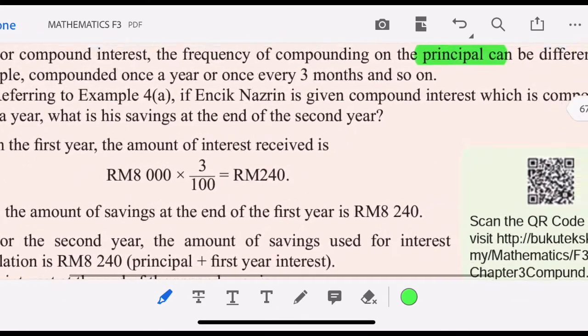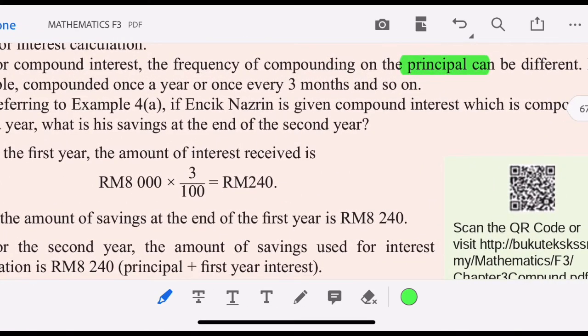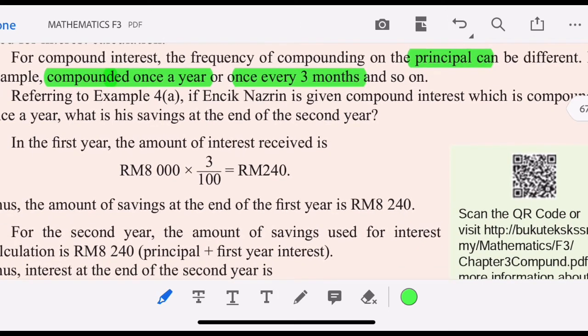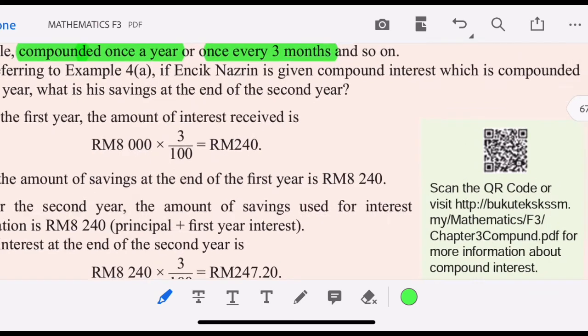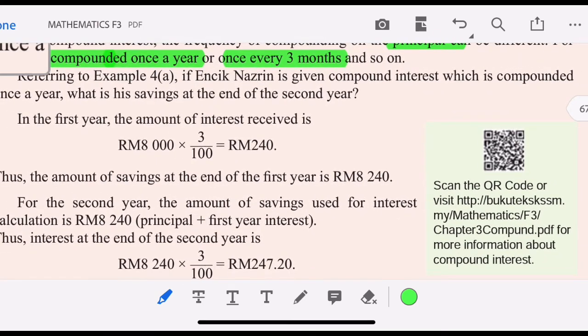For example, compounded once a year, or once every 3 months, and so on. Referring to example 4a, if Inject Nazrin is given compound interest compounded once a year, what is his saving at the end of the second year?